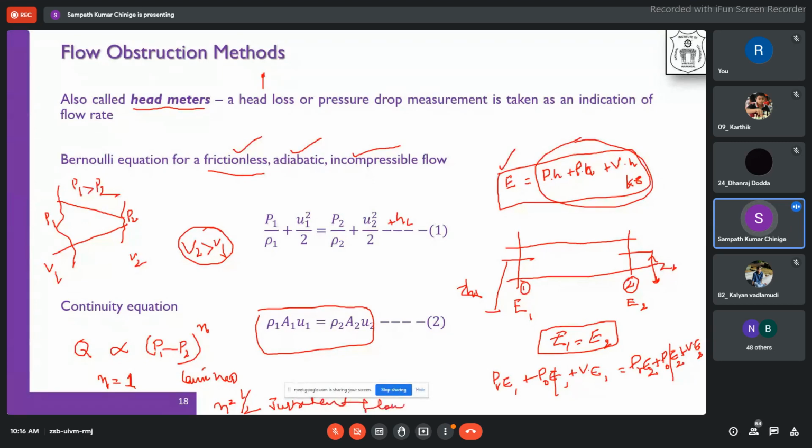Again, in these flows, apart from laminar and turbulent, what is the other classification that we need to consider? It is the compressible effects. When we have a compressible fluid flow, how do you use the flow meter? What kind of flow meter do you use, and what are the equations that you use? And suppose it is an incompressible fluid, what kind of measurements do you use? Since the Bernoulli's equation that we are using is for incompressible fluid flow, we mostly use these for liquids, whose Mach number is very much less.